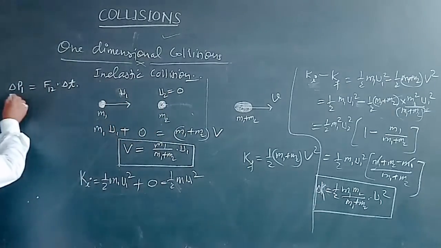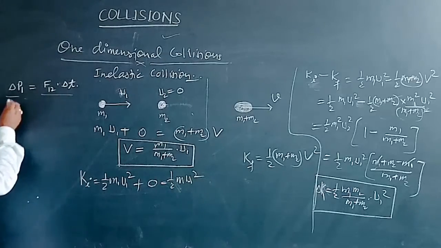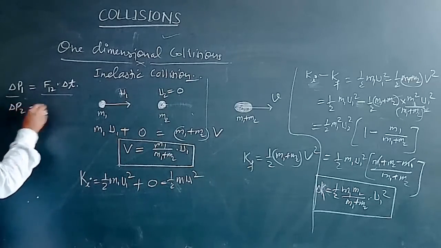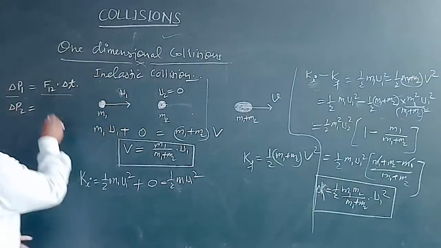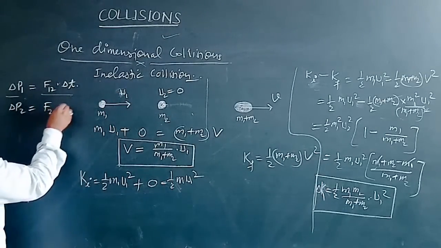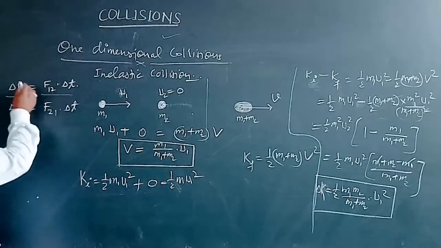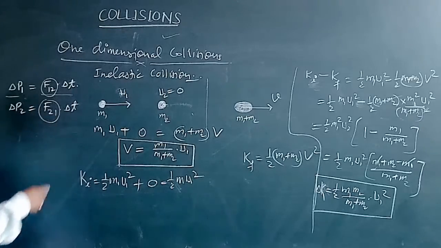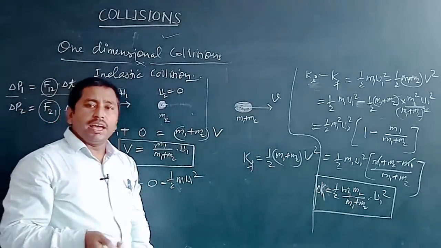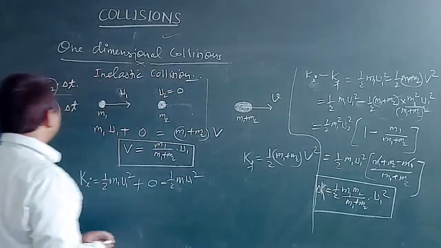Similarly, the impulse imparted on the second ball due to the first can be expressed by this equation, and this force is always equal to the other in the negative form, because every action has an equal and opposite reaction according to the third law of motion.